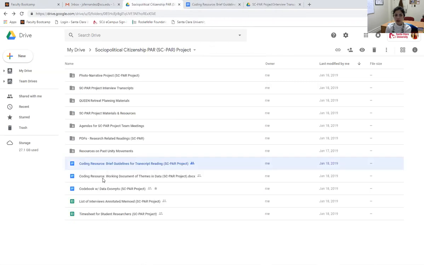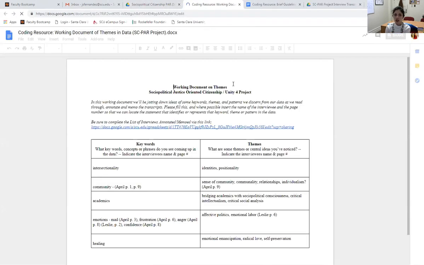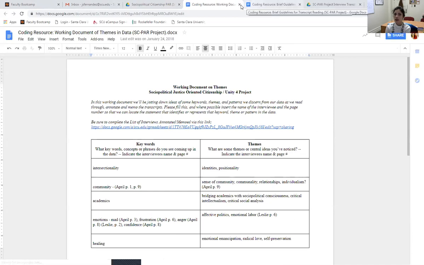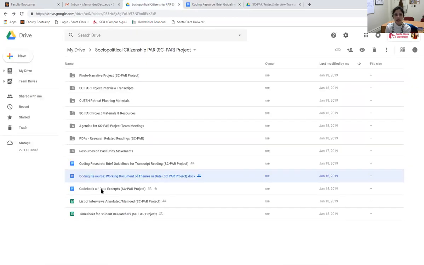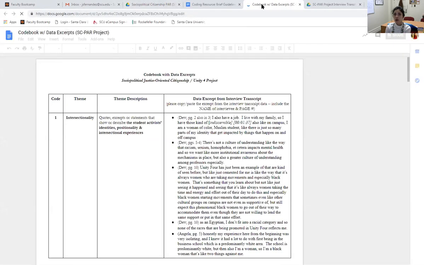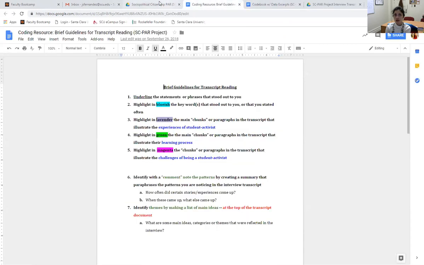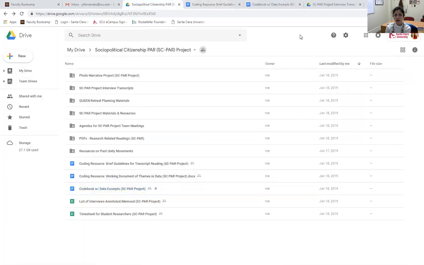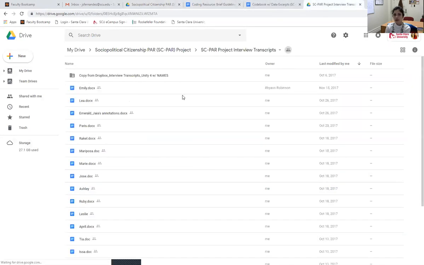This next document, the coding resource working document of themes in the data, is not so necessary at this particular moment, but feel free to browse through it if you're interested in looking at some of the themes and patterns that we're observing in the data. The next document that is very important for this process is the codebook with data excerpts. This will be the main document that you will be using, this one and the coding source. For the purposes of this video, we'll be focusing on these two documents and the folder that contains the interview transcripts.